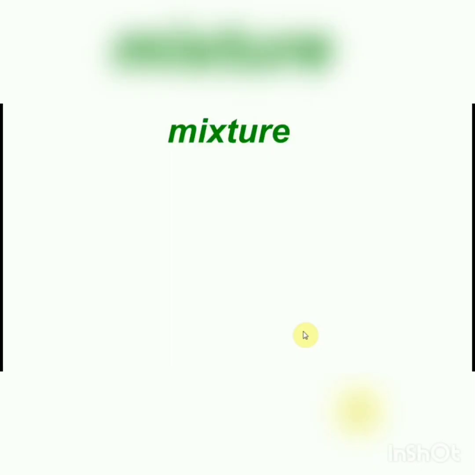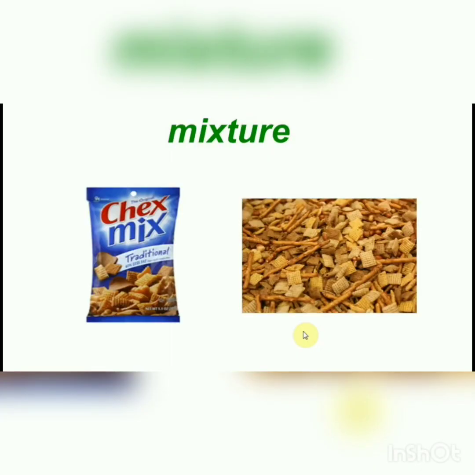Let's start with some really tasty and spicy mixture, Chex Mix. If you look at this picture, it's a mixture of cereals, possibly some peanuts in it, with butter and salt. And what's really important about the mixture is, if you look carefully, you see that every component is just the same as it was originally. It's all the same stuff mixed together in a bowl, and each component has the same characteristic as when they started. And that's one of the key identities of a mixture.